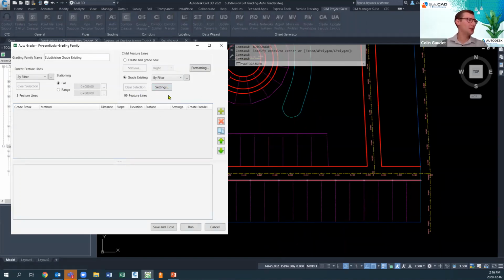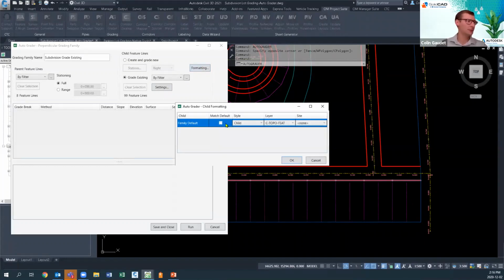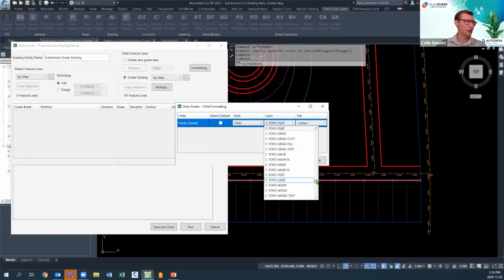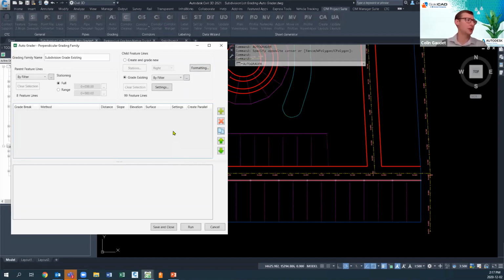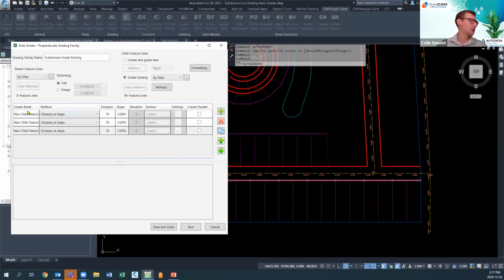Once we've added those in, we can adjust the formatting before we get into anything else. So we can adjust the formatting of what these are going to be created as. So I want the layer to be lot lines type 1. There we go, and we'll put it on that same site so it takes advantage of that feature line hierarchy. And then we'll add a couple of these in here just real quick.